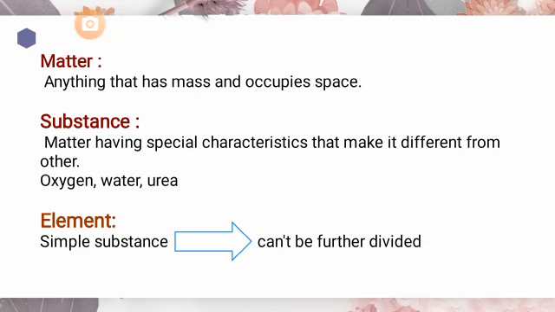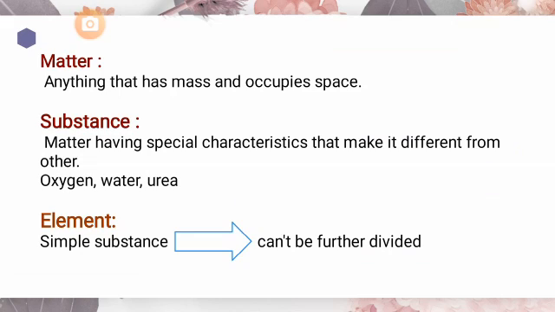First definition is of matter. Students, have you listened to this word before? I think the answer is yes, because you have read about this word in your science book and you have read its definition: matter is anything that has mass and occupies space. It means anything which occupies a certain place or has some mass.